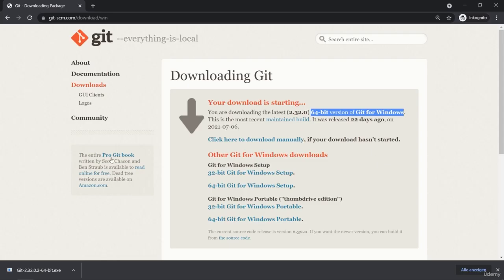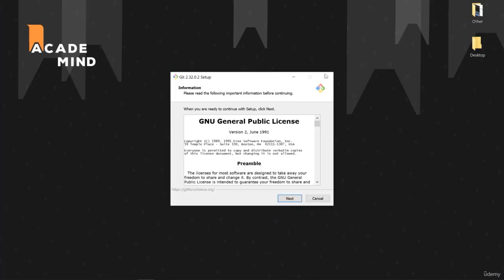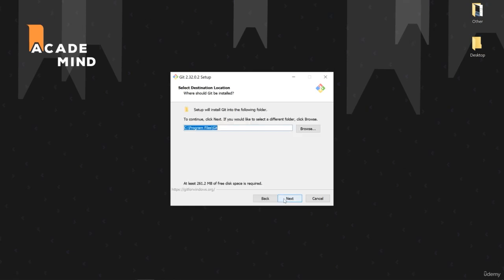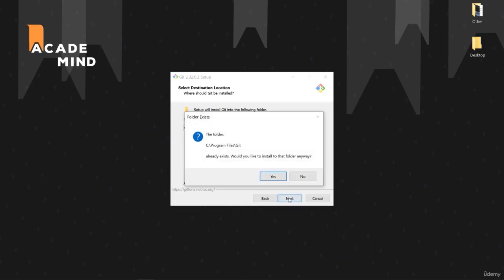Once the download is finished, navigate into the folder where the file was downloaded to and double-click onto this exe file you can find in there. And now we are here in the installer. We can click next here to skip the general information part. Here you can now define a destination location where Git should be installed. Feel free to select a different path in here. I'll go with the default path that is automatically added. So we'll click onto next once again.